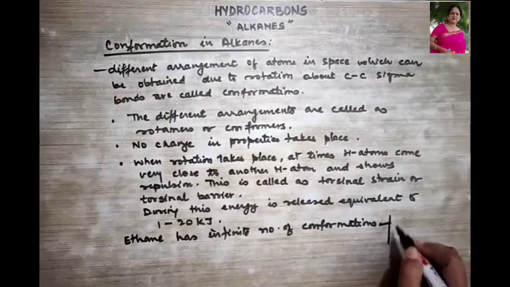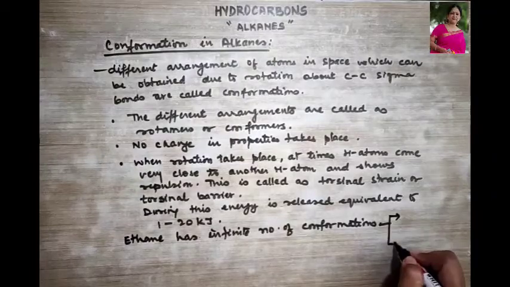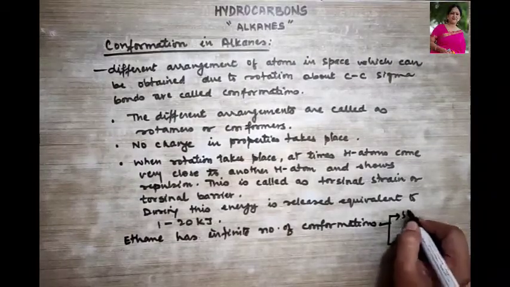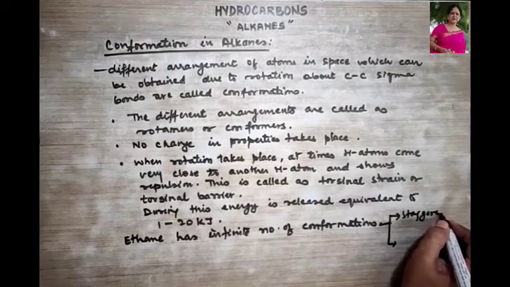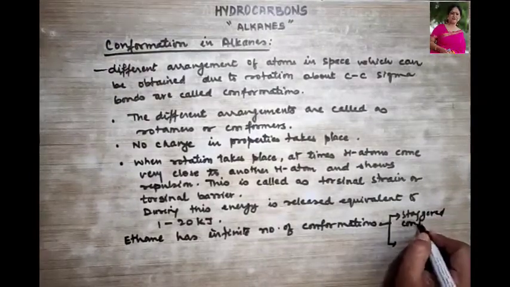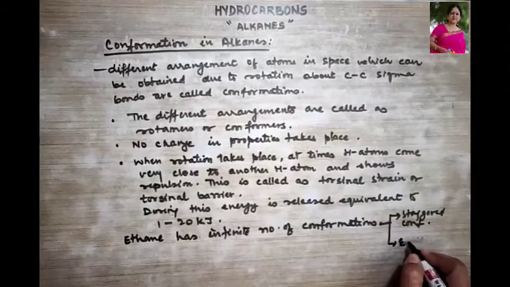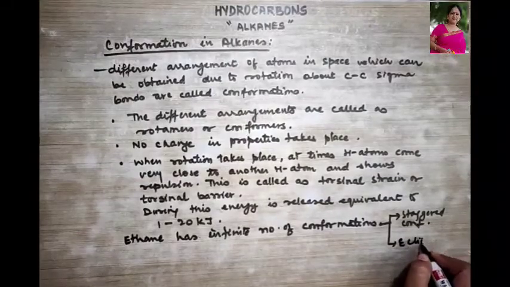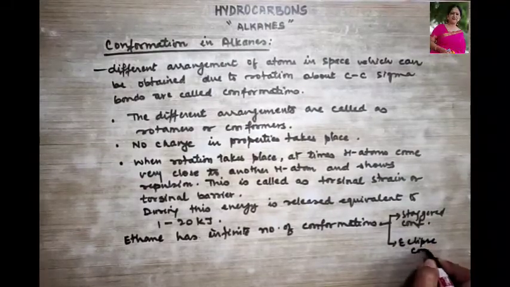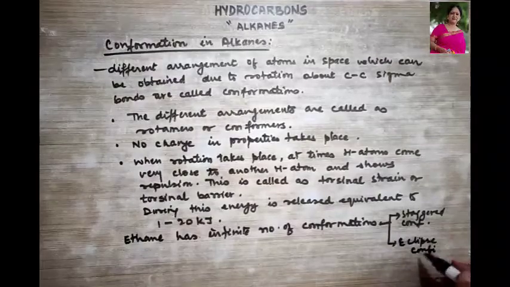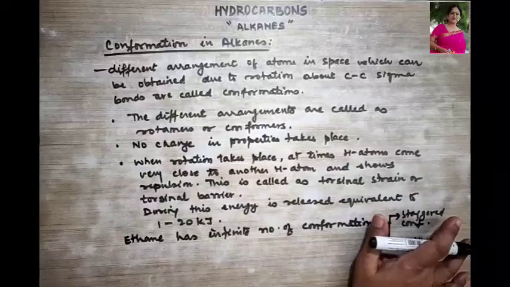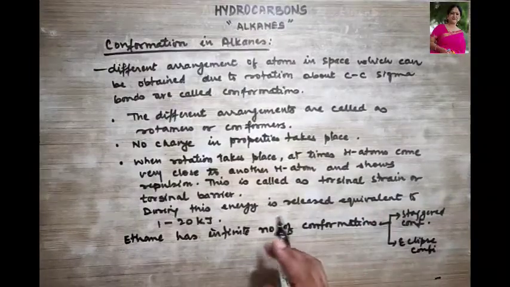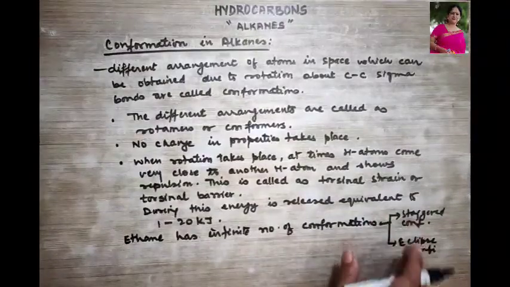Generally, the types of conformations that we are going to study here are the staggered conformation and the eclipsed conformation. Okay. So in between these two conformations, there are an infinite number of conformations. And what is the intermediate to the two conformations?